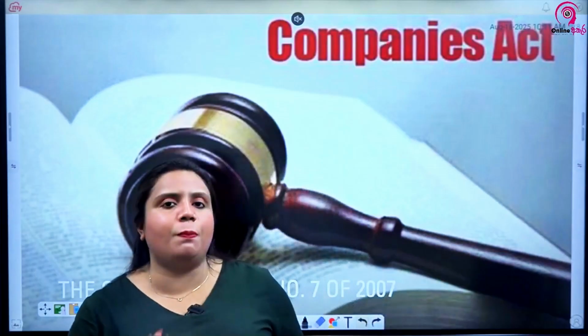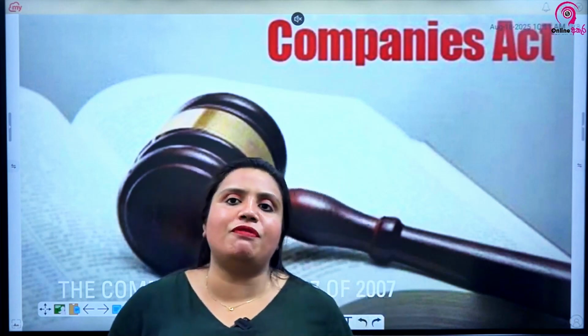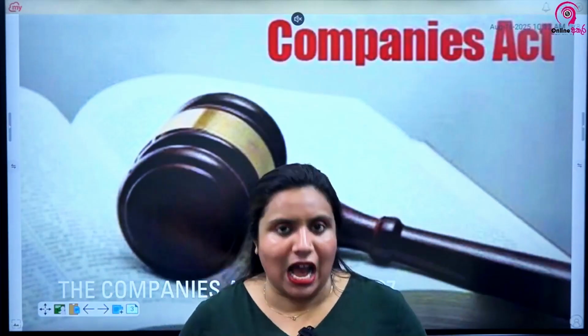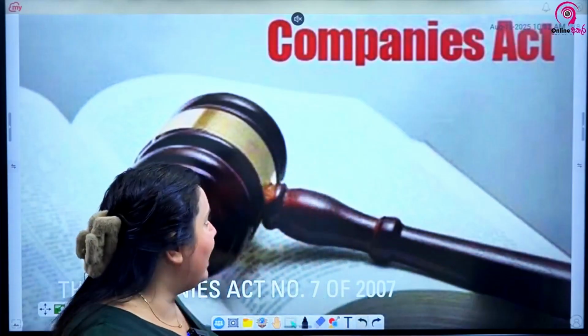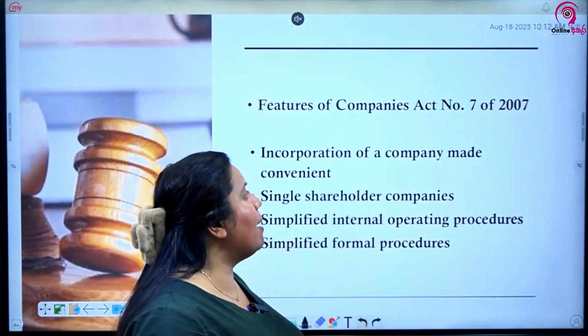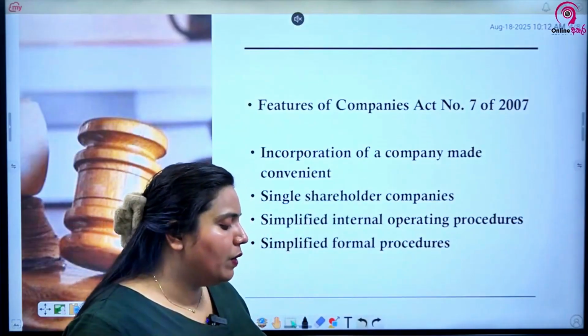Now, one question that they could ask you, which has not been asked over the previous years, is: what were the changes that were brought about by Companies Act number 7 of 2007? In relation to the previous Companies Act number 17 of 1982, what are the new things or changes brought about by Companies Act number 7 of 2007? So let's focus on that as well, the changes or features of a company under Act number 7 of 2007.